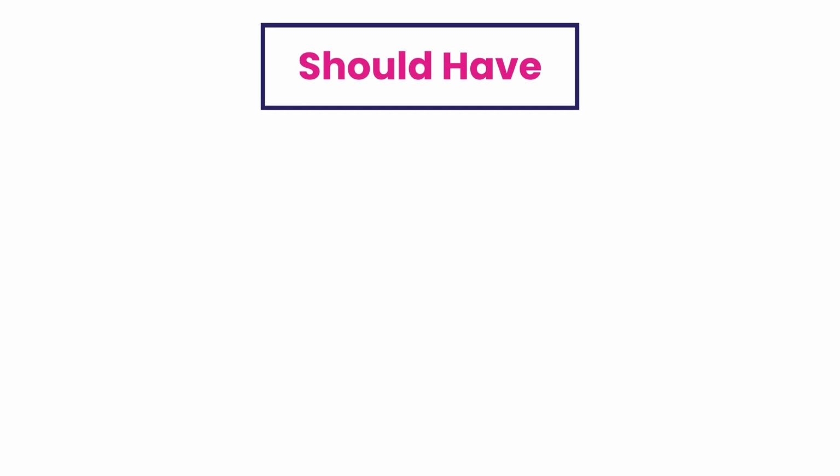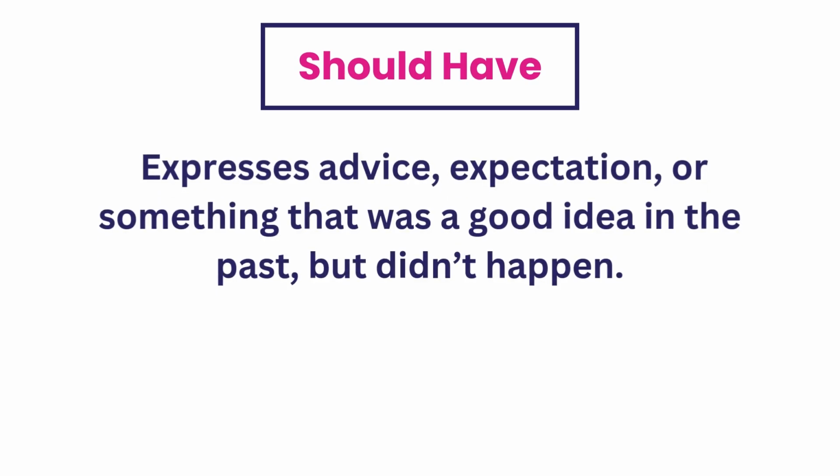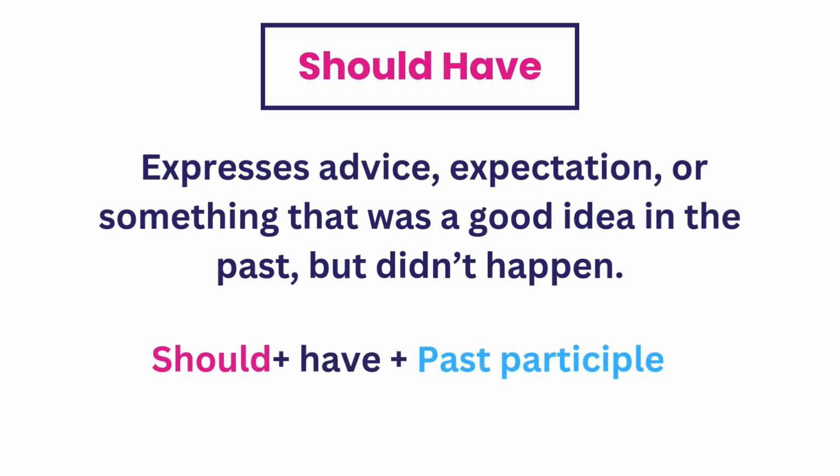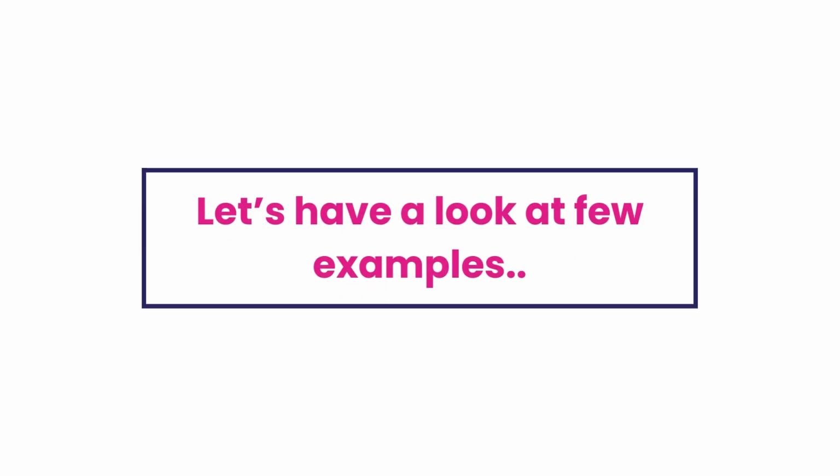Now let's talk about should have. This is used to express advice, expectations, or something that would have been a good idea in the past, but didn't actually happen. It's formed with should have plus past participle. So, when we use should have, we're talking about what would have been the right thing to do or what was expected but it didn't happen. Let's have a look at a few examples.